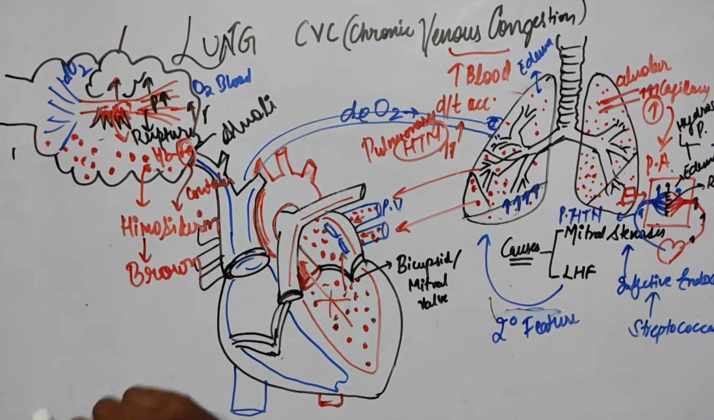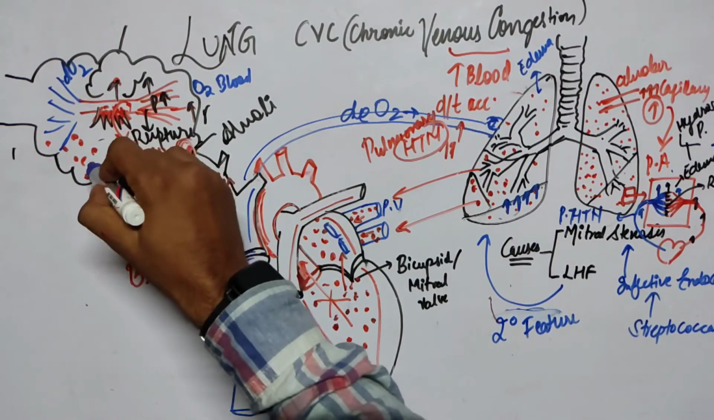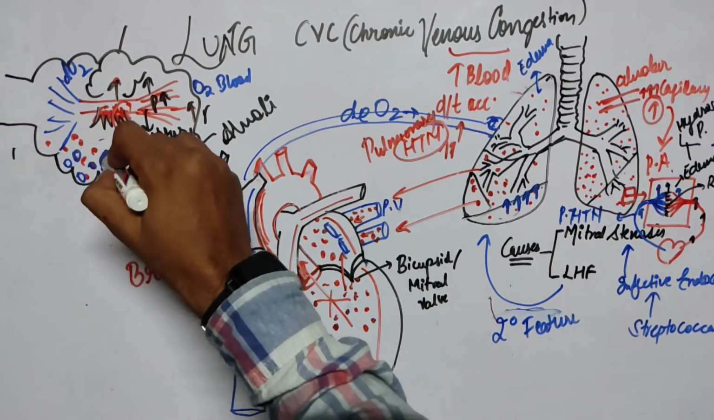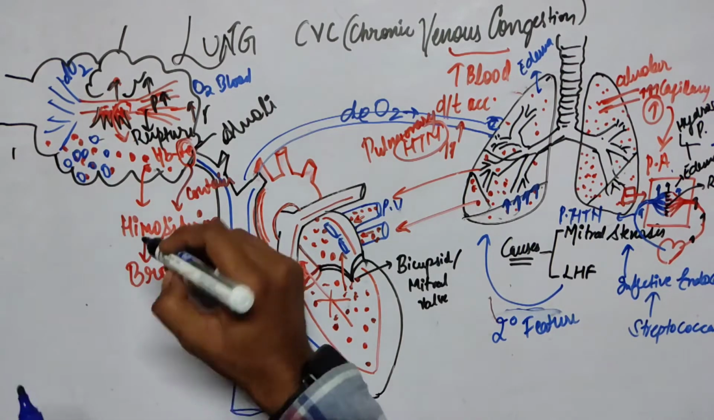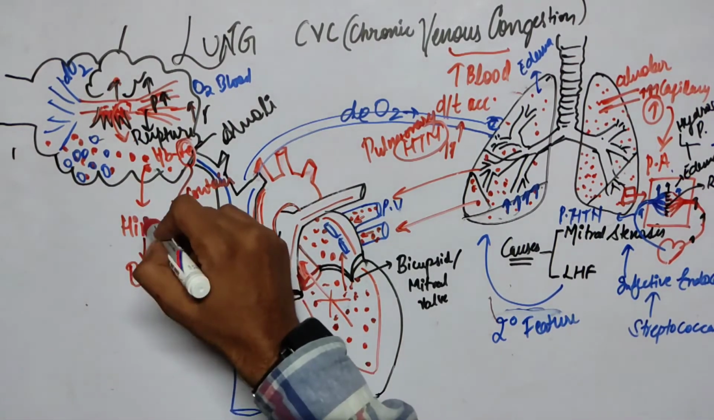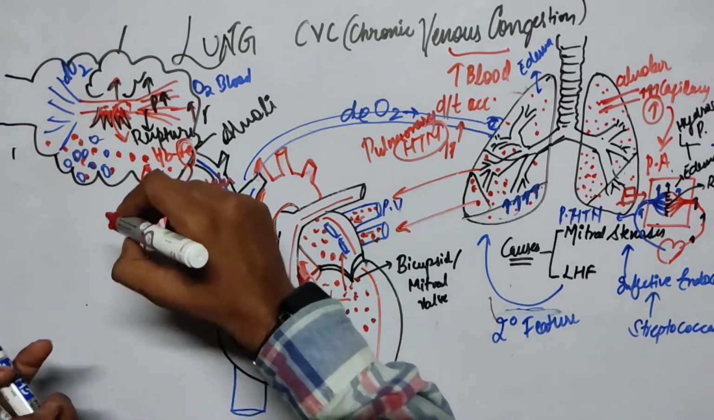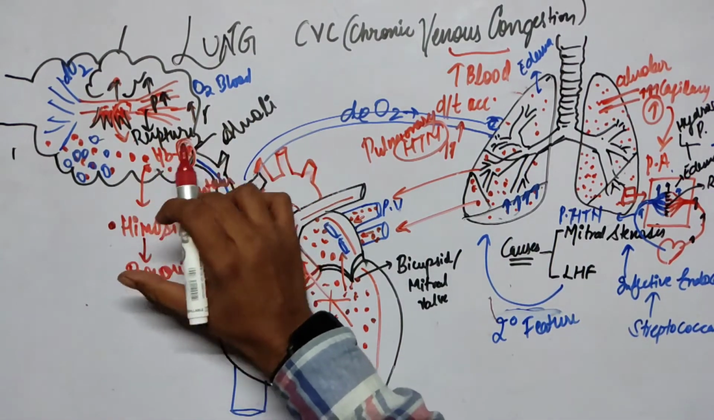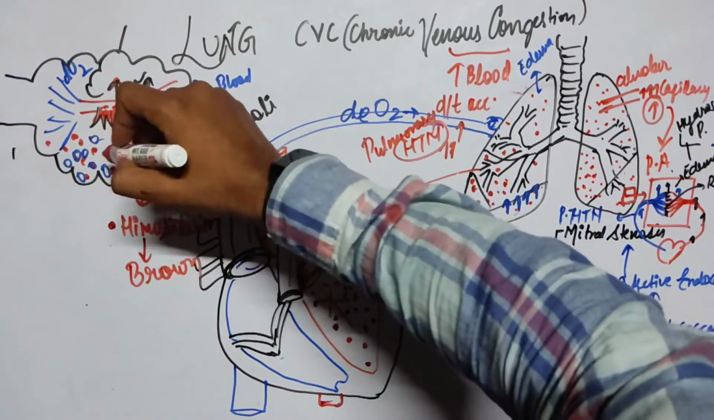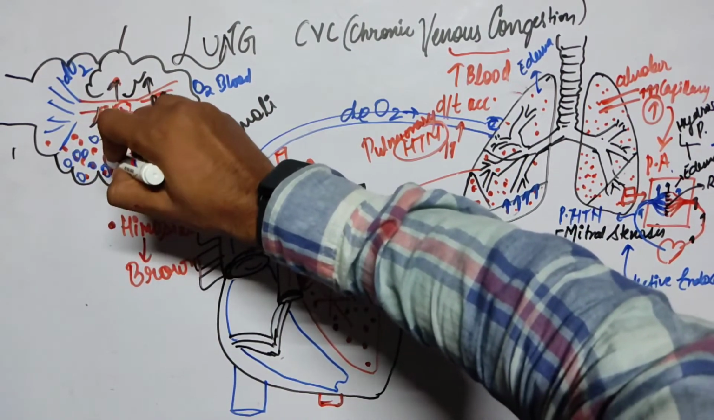And then what is going to happen? There are some macrophages in the alveoli. We all know the macrophages are present inside the alveoli. Suppose this is the hemosiderin, and these are the macrophages. Then these macrophages will eat up this pigment, this hemosiderin. They will pick it up.